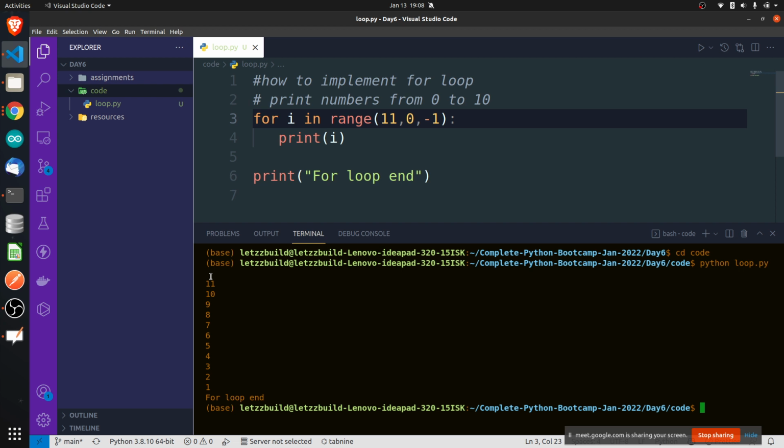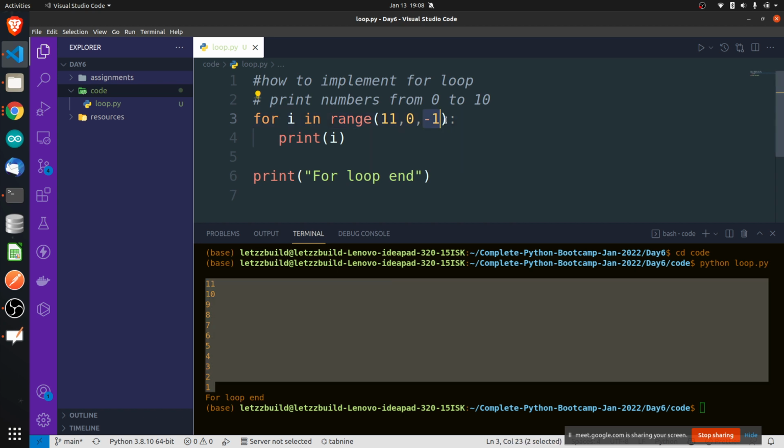It started printing numbers in reverse order. It is just like how you write I minus minus in C. Same like that, you just have to write -1 here. It's very simple in Python. Okay, is this clear?